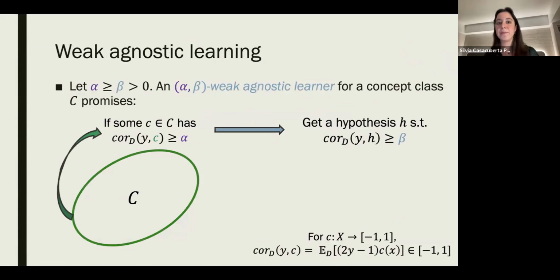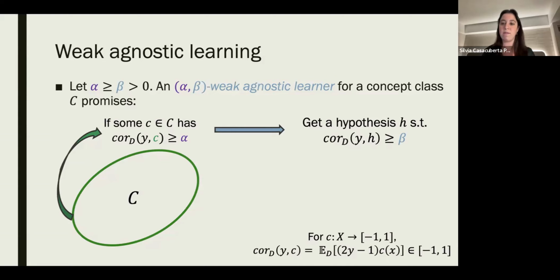What is weak agnostic learning? It's parameterized by 2 parameters, alpha and beta, and we say that an alpha-beta weak agnostic learner for a concept class C promises the following. If there is some concept in C that has correlation at least alpha with the labels, then we get a hypothesis H that has at least correlation beta with the label. So think of beta as smaller than alpha.